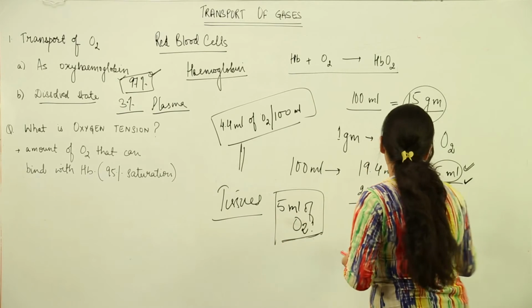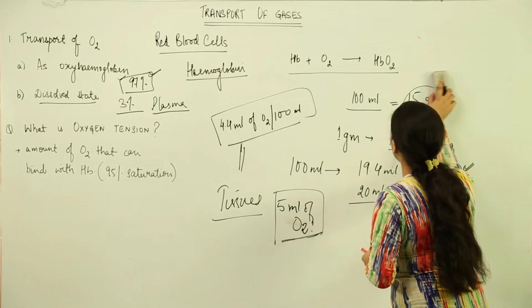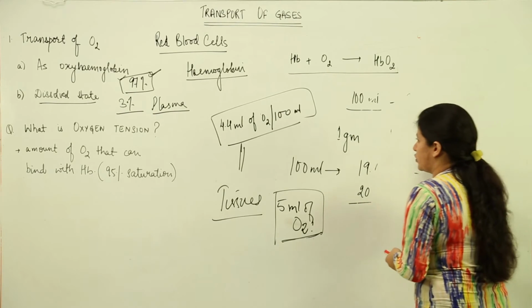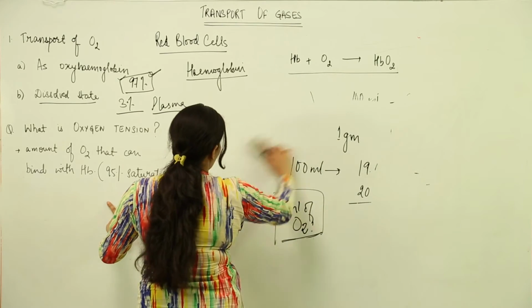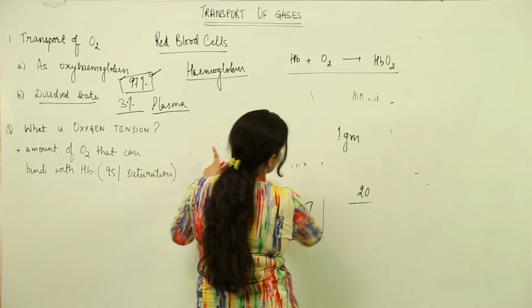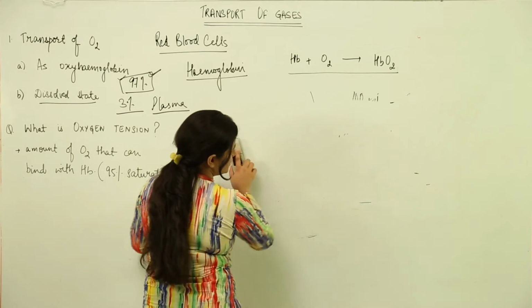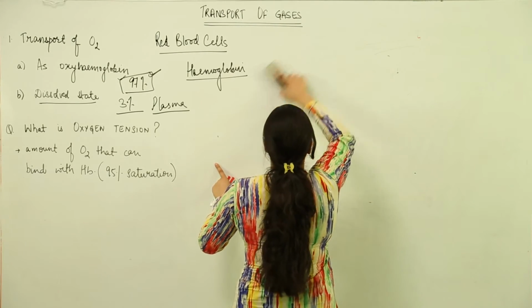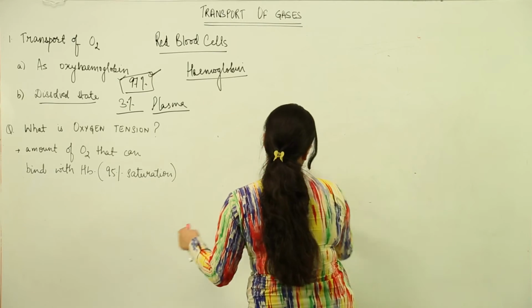Now, a few things you have to remember is that there is oxygen tension, which is responsible for this transport. Now what is oxygen tension? It depends on the partial pressure of oxygen. We have discussed a lot about the role of partial pressures in the exchange of gases and their transport.